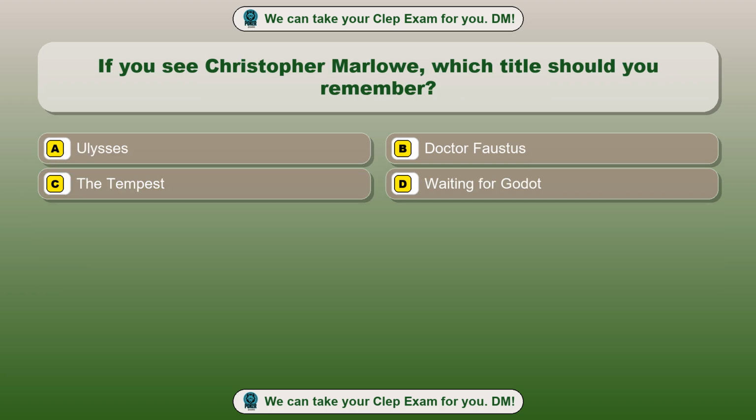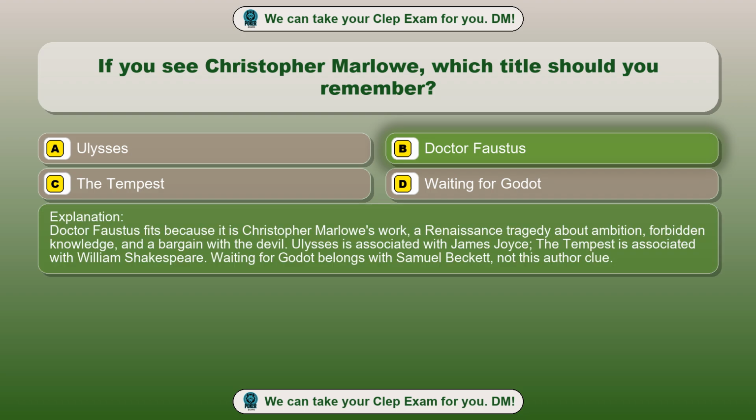Question 42. If you see Christopher Marlowe, which title should you remember? Option A, Ulysses. Option B, Dr. Faustus. Option C, The Tempest. Option D, Waiting for Godot. The correct answer is option B, Dr. Faustus. Dr. Faustus fits because it is Christopher Marlowe's work, a Renaissance tragedy about ambition, forbidden knowledge, and a bargain with the devil. Ulysses is associated with James Joyce, The Tempest is associated with William Shakespeare. Waiting for Godot belongs with Samuel Beckett, not this author clue.